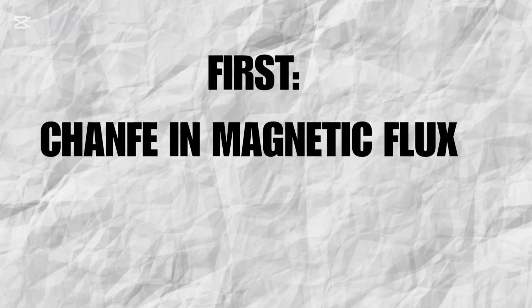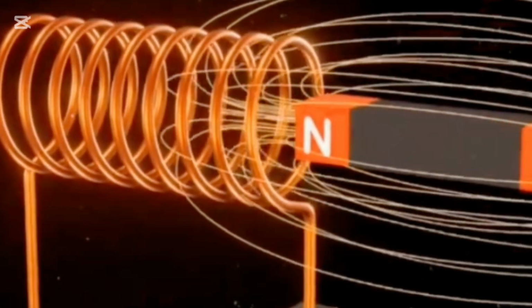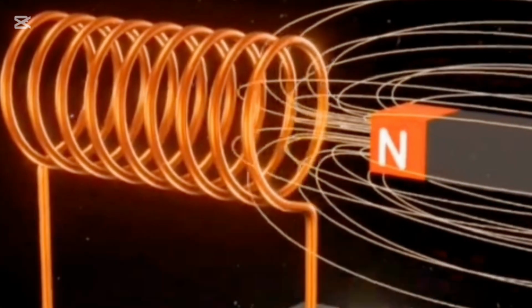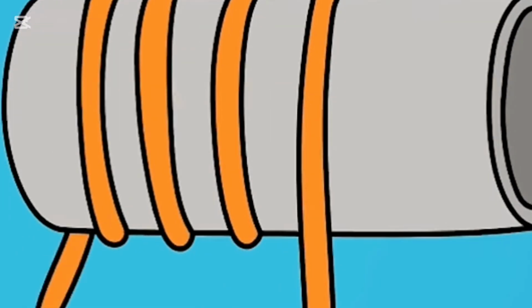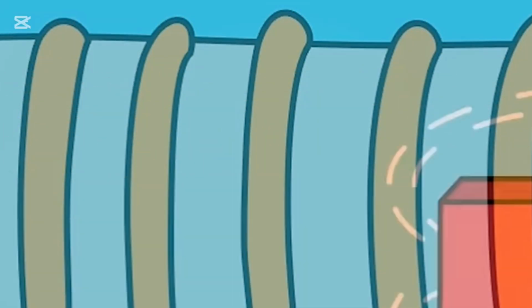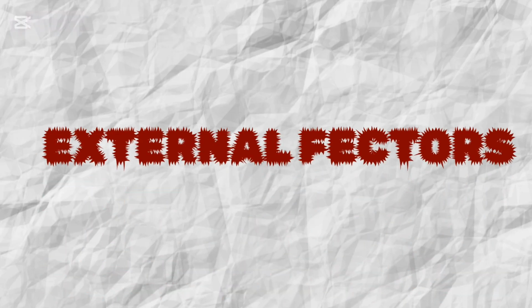First of all, we have the change in the magnetic flux. The greater the change in the magnetic flux, the higher will be the induced EMF. Next, we have the number of turns in the coil. The more the number of turns, the greater will be the induced EMF. Then we consider the area of the coil and the angle between the magnetic field and the coil's vector area.